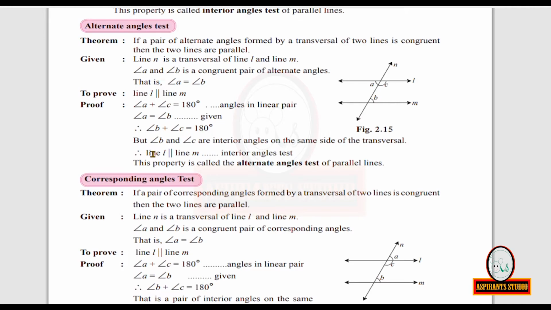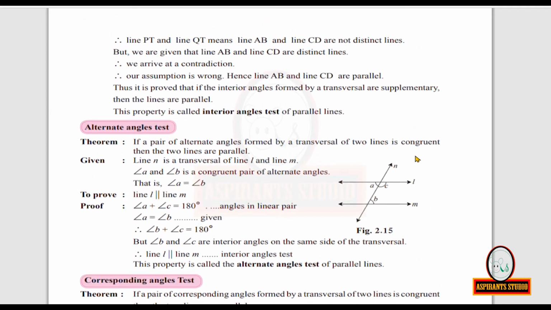But angle B and angle C are interior angles on the same side of the transversal. Therefore, by the interior angles test, line L is parallel to line M. What is the interior angles test telling? If the interior angles formed by a transversal are supplementary, then the lines are parallel. This property was called the interior angles test.